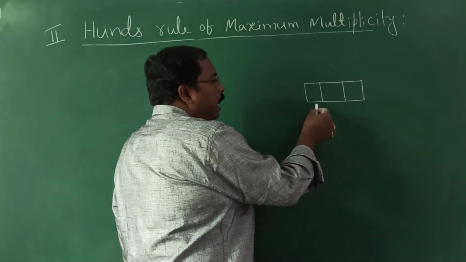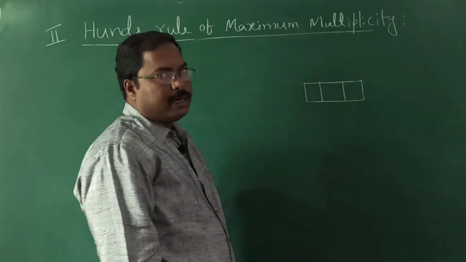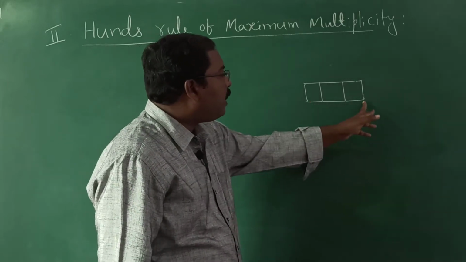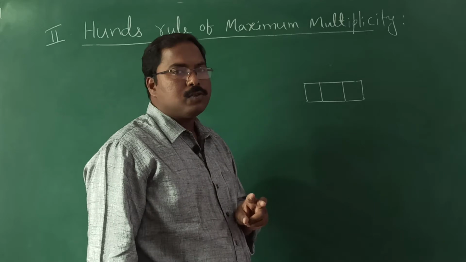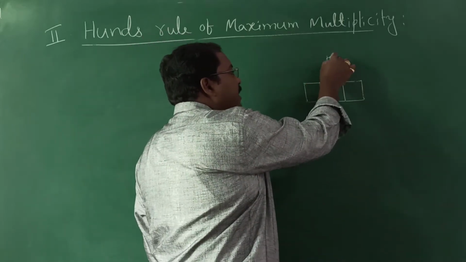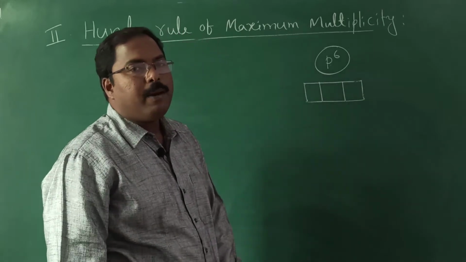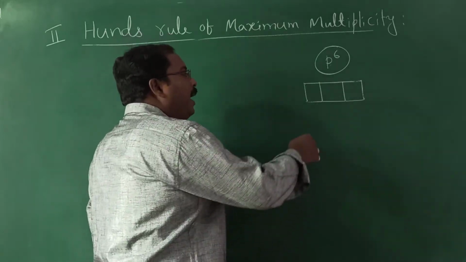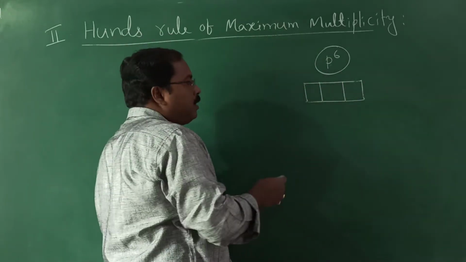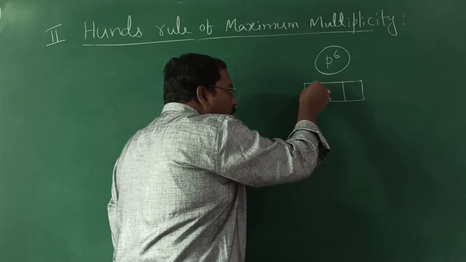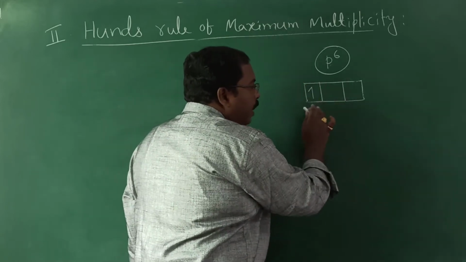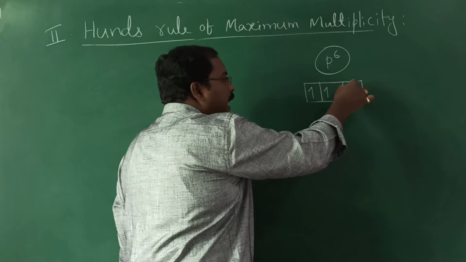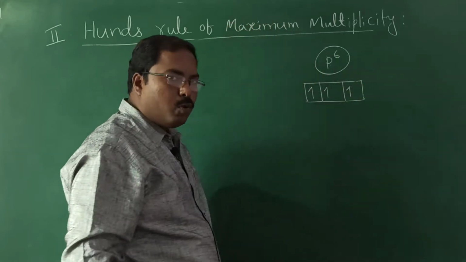Now for example, I want to fill this orbital with electrons. We need to know the capacity of this orbital first. 3 orbitals means each orbital 2 electrons, so total the p subshell can accommodate 6 electrons, right? Now while we fill these subshells with electrons, first of all we should fill all the orbitals with a single electron, meaning the electron with clockwise direction only.